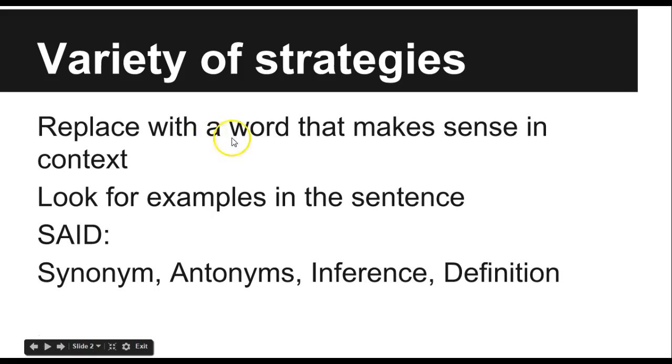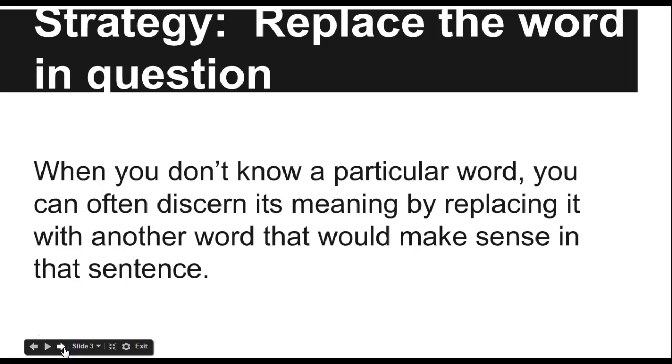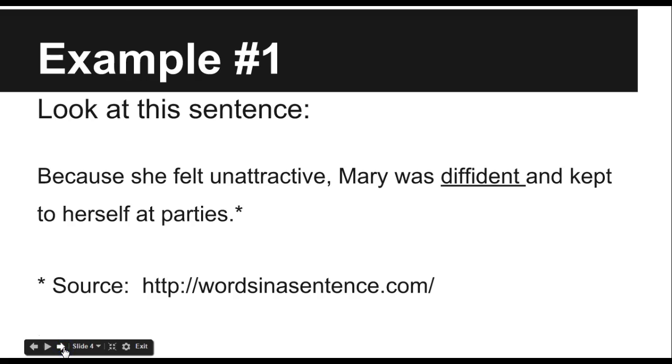We're going to replace the word with another word that makes sense in that context. When you don't know that word, you can often figure out what it means just by substituting something that would make sense. For example, let's look at this sentence. Because she felt unattractive, Mary was diffident and kept to herself at parties. Now, let's just say I don't know what this word diffident means.